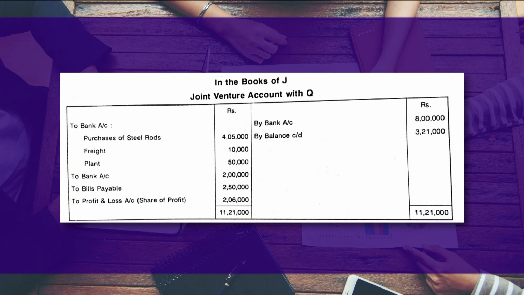To bank account 2 lakh rupees. This amount of rupees 2 lakh and 2 lakh 50,000 is also mentioned in the question, and this is the share of profit of Q, which we have already calculated by preparing the memorandum joint venture account. Here you see this figure of rupees 2 lakh and 2 lakh 50,000, bank account and bills payable, you will see it in the question.